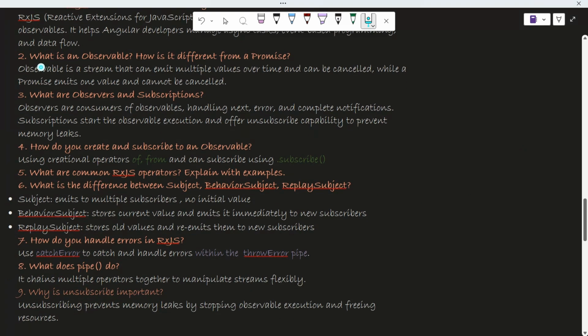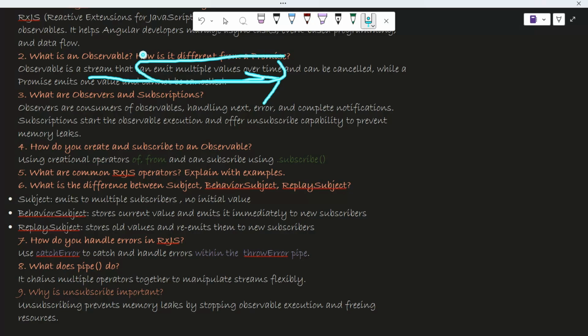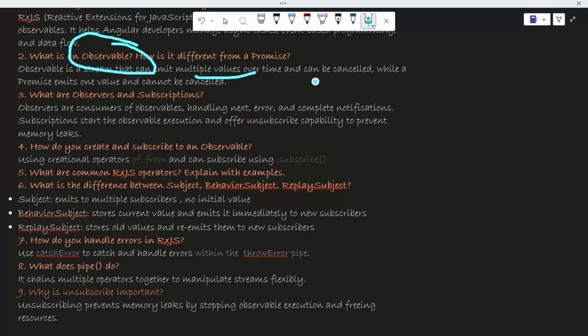Now, what is an observable? You know that it is a stream of data that can emit multiple values over time. So this is the difference. Whenever anyone asks what is the difference between promise and observable, then promise only emits a single value and only one time, and it can't be cancelled. But observable emits multiple values and it can be cancelled.